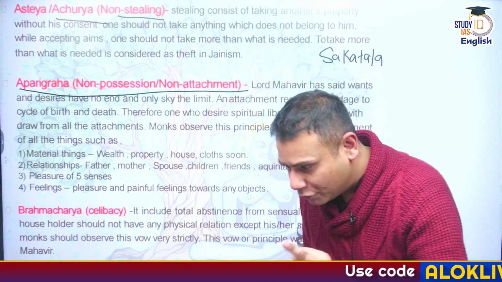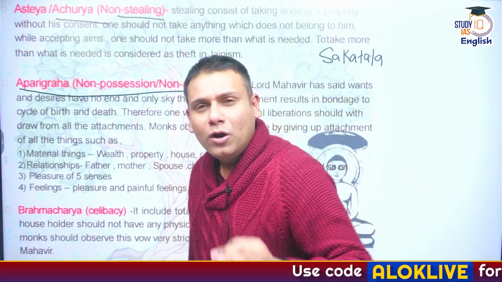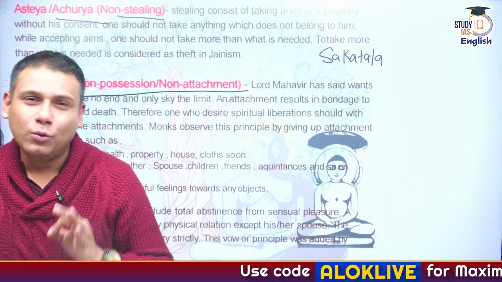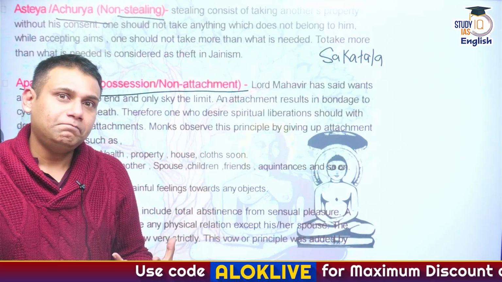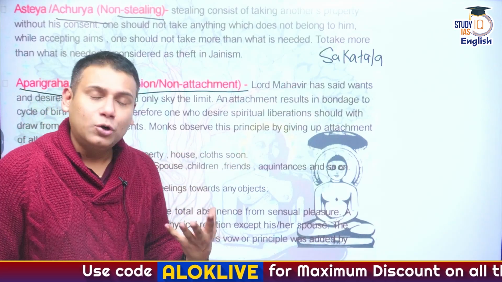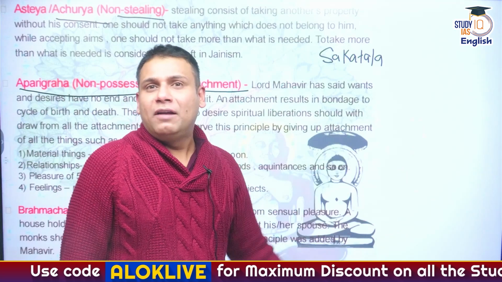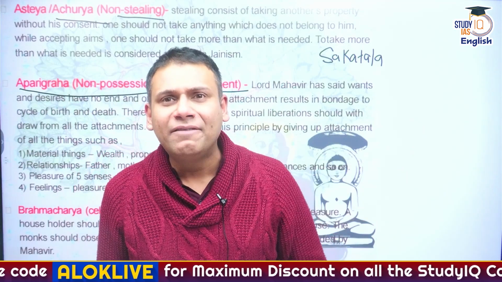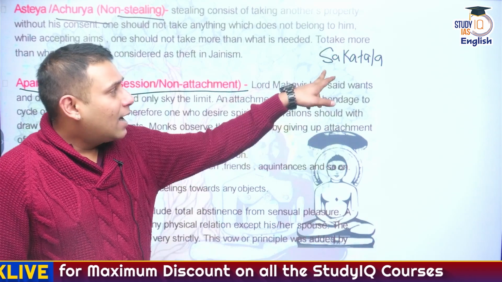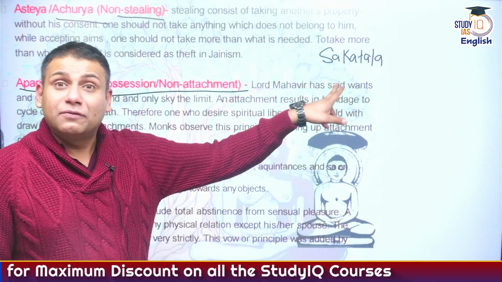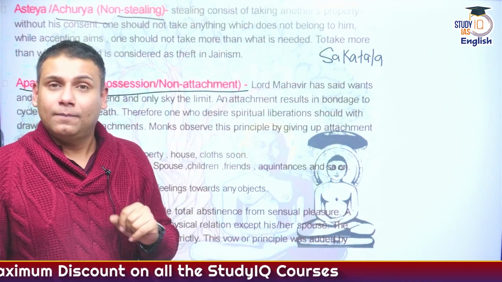Why? As I've told you, he was a very cruel and greedy ruler. If he tells about the treasure to Dhananand, rather than spending for the welfare of his subjects, he will sponsor his own lavish lifestyle. So what happened? Sakatal was forced to resign. He was forced to retire by Dhananand.